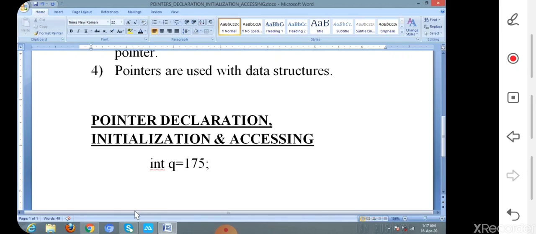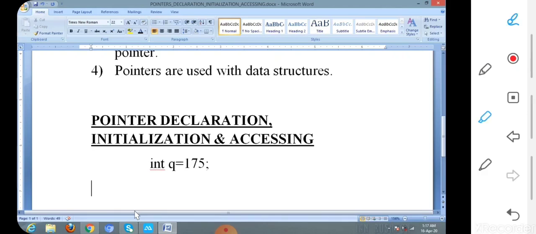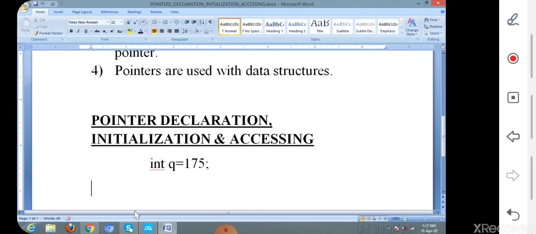Here I have taken an example: int represents the data type, q represents the variable, and 175 represents the value. So this is the general initialization of a normal variable.